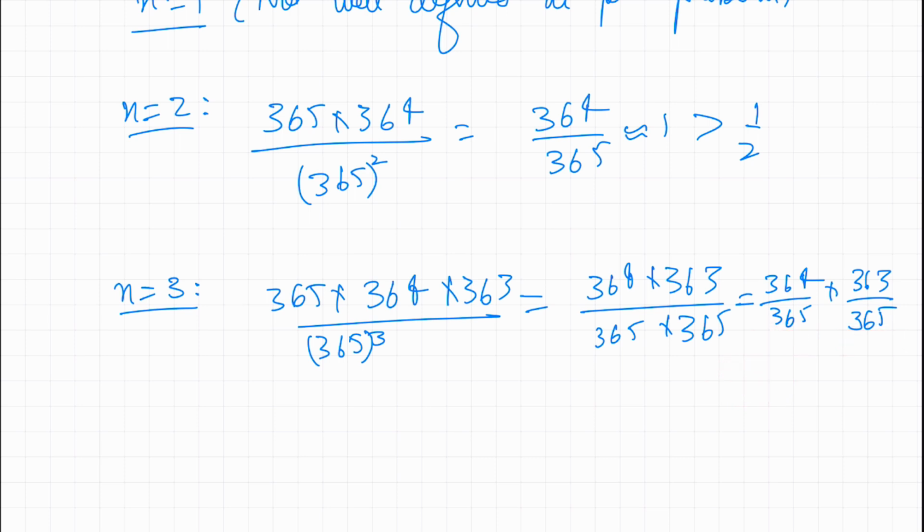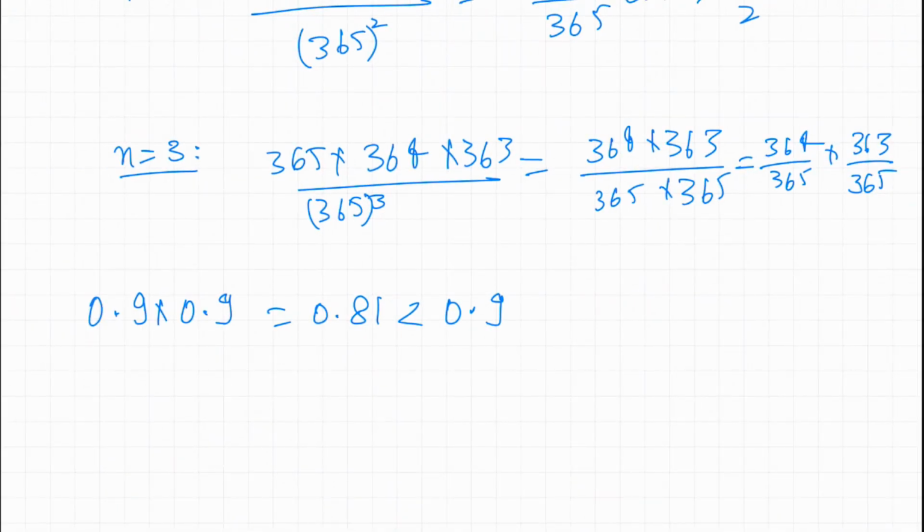If you multiply two numbers which are less than 1, say 0.9 times 0.9, you don't get a bigger number. You actually get 0.81. The number is going to be even less than one of them, so it's going to be less than 364 by 365, because 363 by 365 in itself is a number less than 1. So you're reducing this number further.